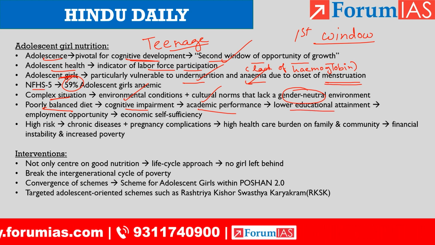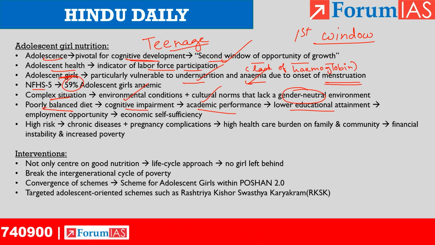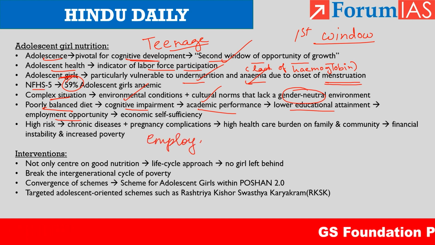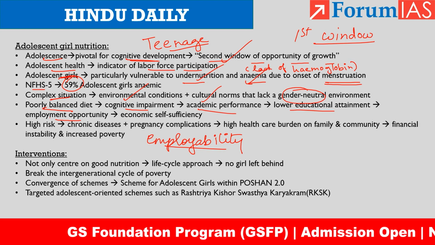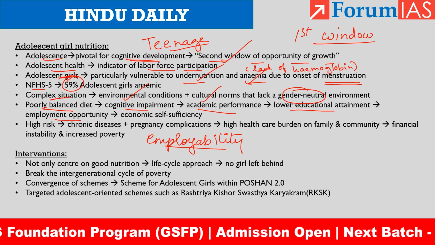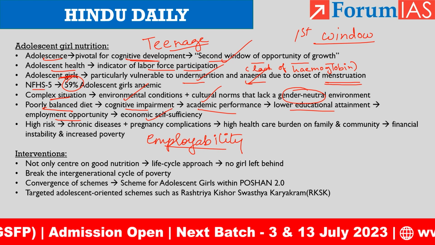If there is lower educational attainment, it will affect the employment opportunity as well as employability. And ultimately, if these people are not able to land up in good jobs, it will also affect their economic self-sufficiency. So you see, this is a vicious cycle, right?